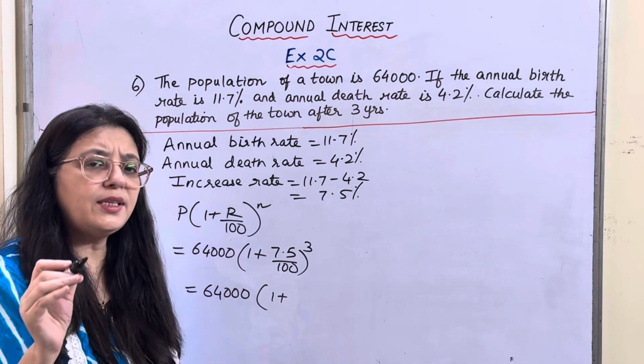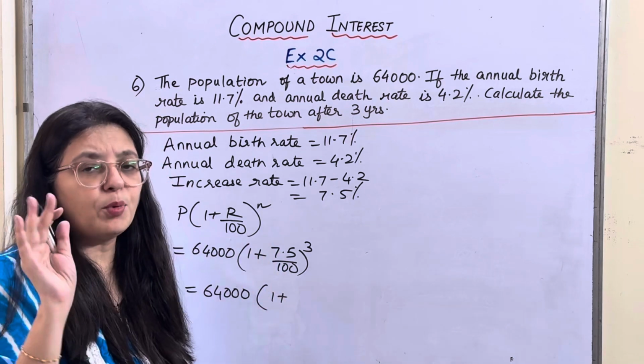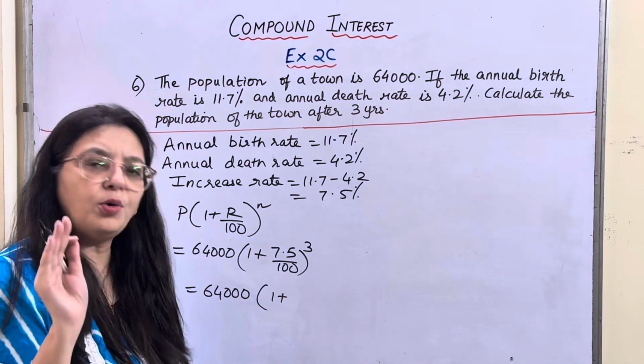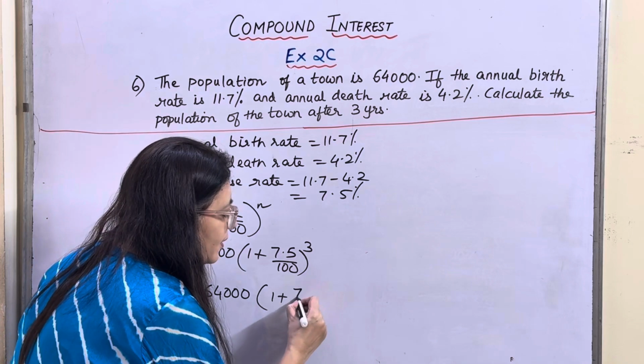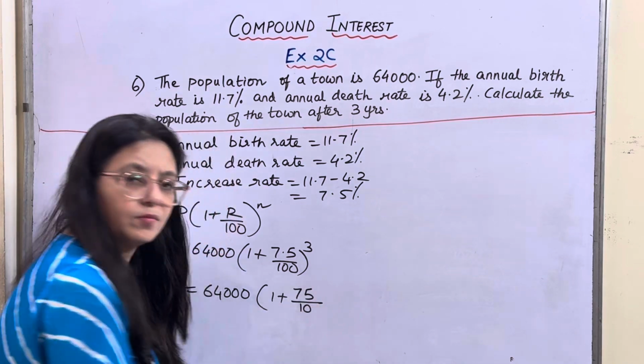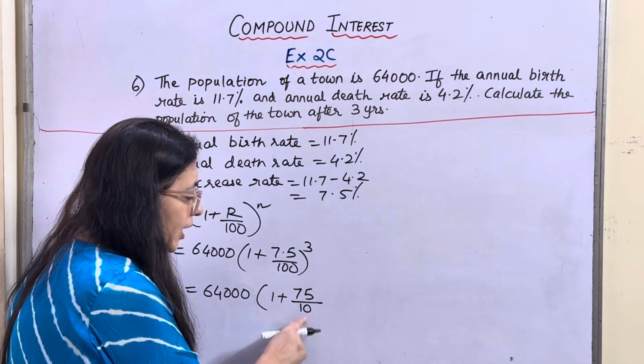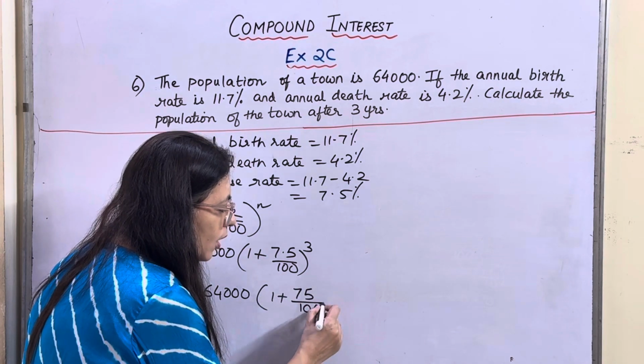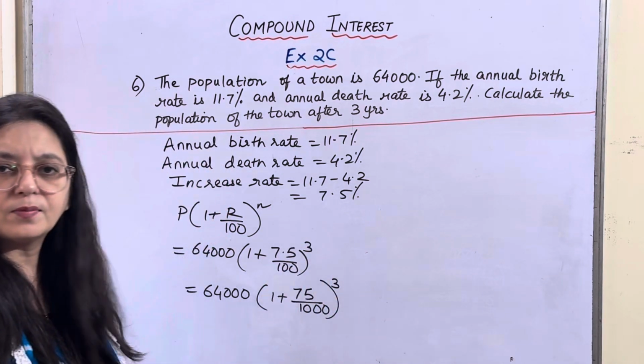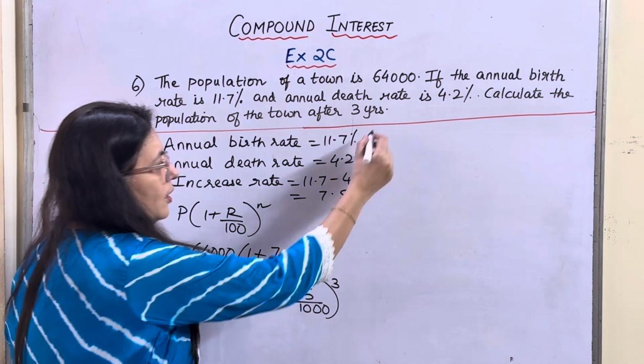Now, whenever there is a decimal, say 7.5, the easy way to understand, how do you write it as a fraction? You will write 75 upon 10, correct? Now, in the denominator, there is already 100. So, 10 into 100 will become 1000, the whole cube. I hope it's clear. Yes? Come on.